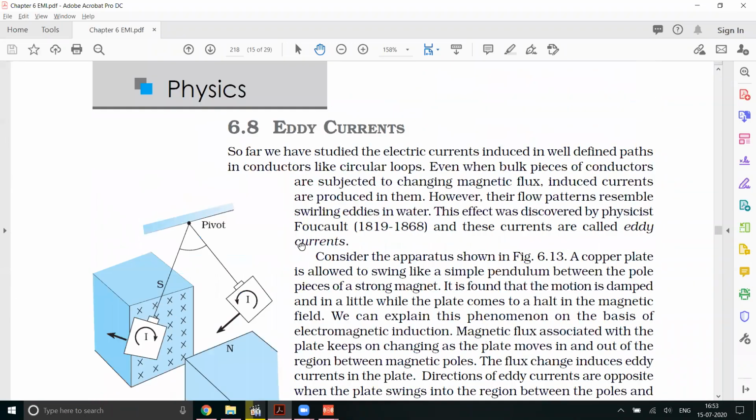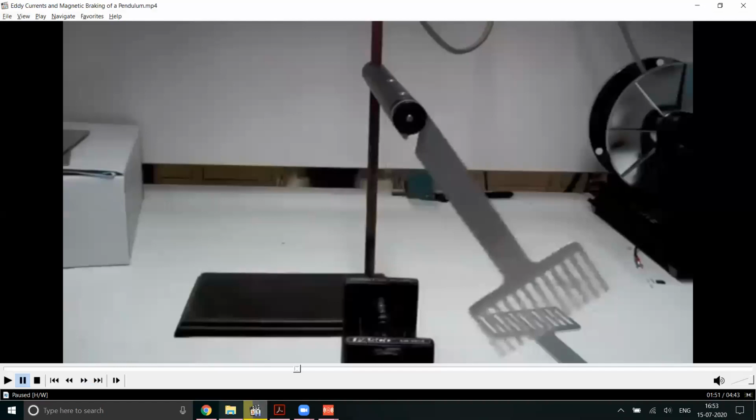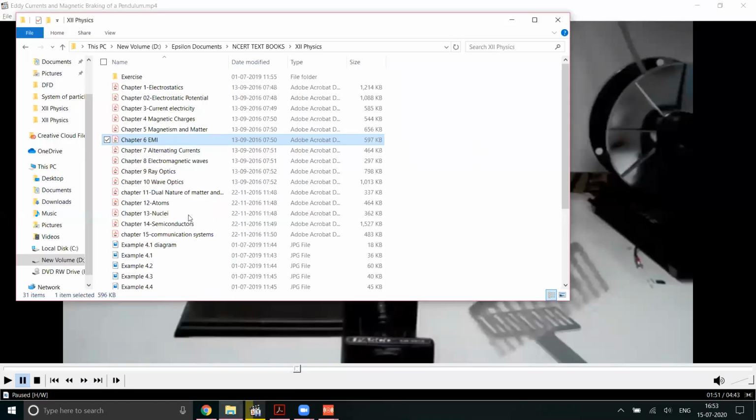Okay. Sir, one clarification, sir. Yeah, tell me. Sir, can we conclude that in a conductor like a plane sheet, the currents will always be in circular motion, sir? It will be in circular motion. It has to be. Because of that circular current, there will be an opposite magnetic field that is getting induced. No?